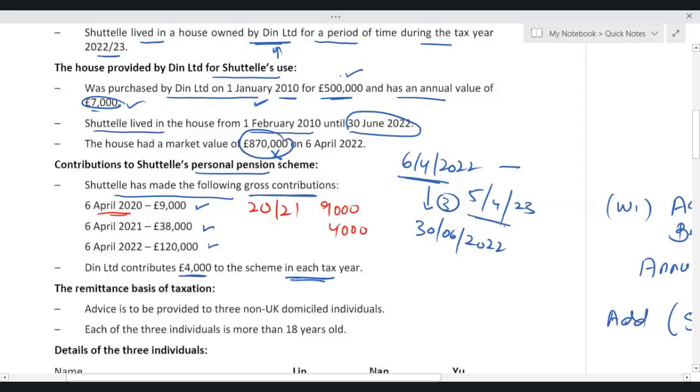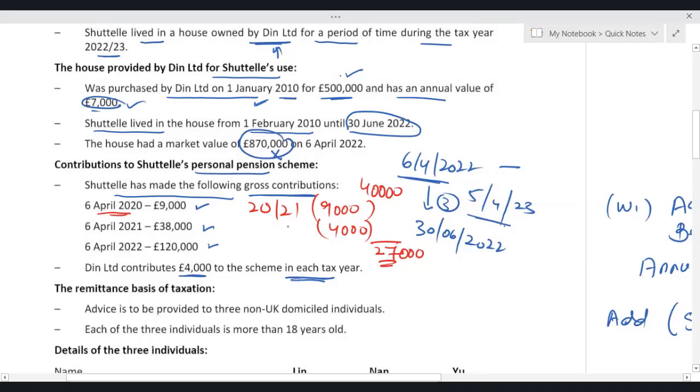It means from 40,000, the annual allowance limit, we know that it is 40, if I deduct both of these contributions, 9,000 and 4,000, I'm getting unused annual allowance limit of 27,000.